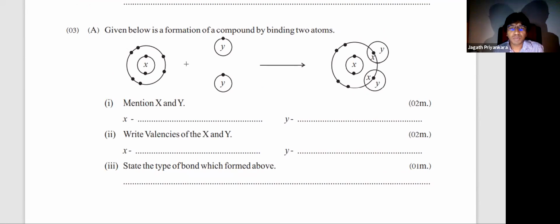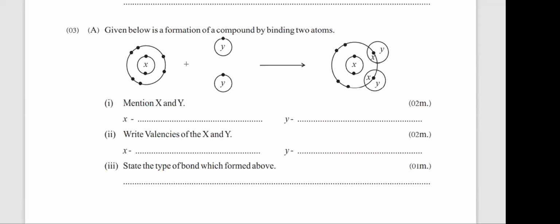Given below is a formation of compound by binding two atoms.